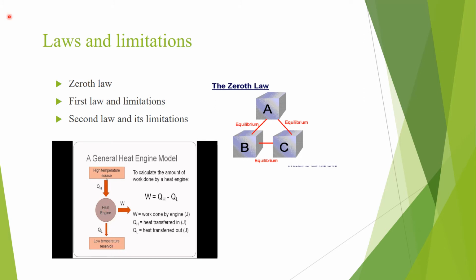So it is impossible to construct a heat engine working on a cyclic process which converts all the heat energy supplied into an equal amount of work energy. And the Clausius statement: heat cannot flow from a cold reservoir to a hot reservoir without any external aid, but it can flow from a hot reservoir to a cold reservoir without any external aid.